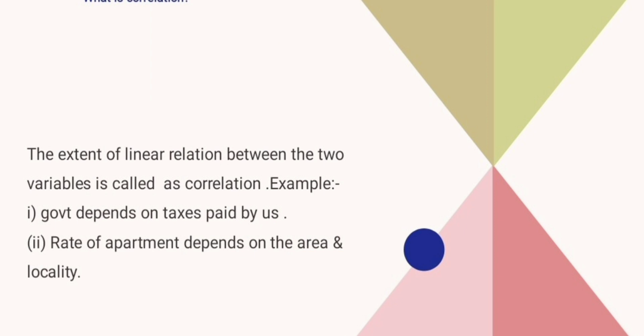Correlation. What is correlation? The extent of linear relation between two variables is called correlation. For example, government depends on tax paid by us. Rate of apartment depends on the area and locality.